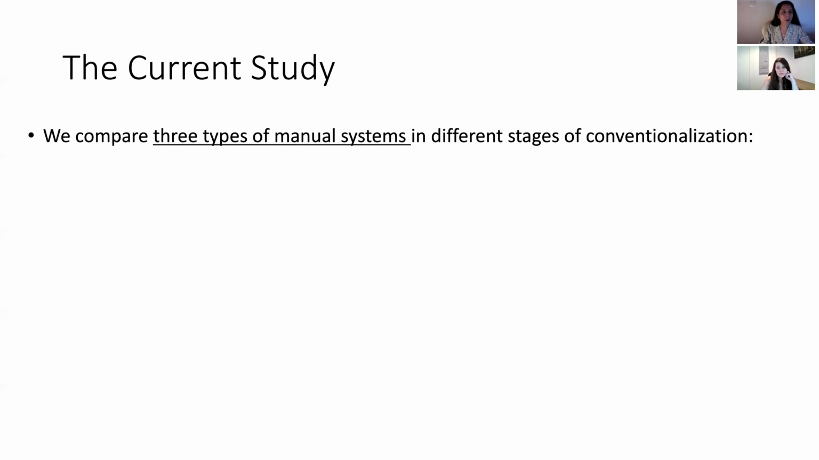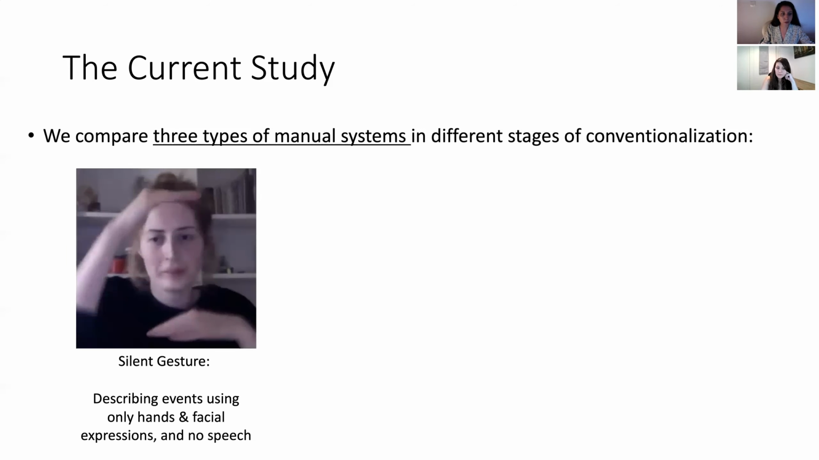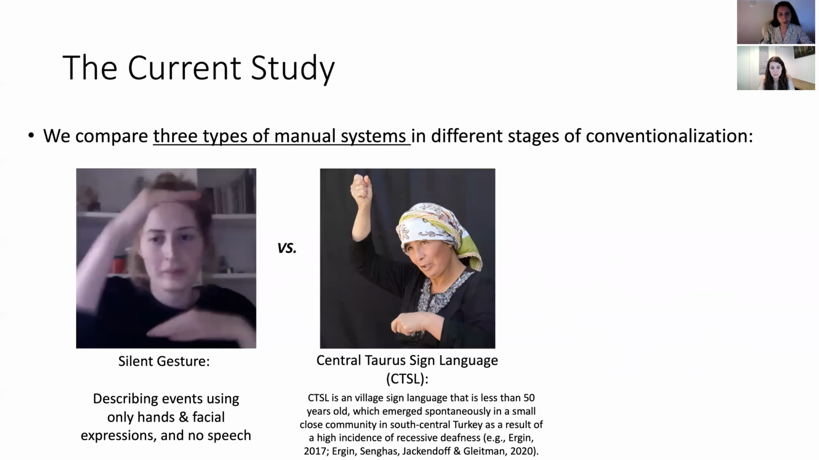So here, we compare three types of manual systems in different stages of conventionalization. The first one is silent gesture. It's a paradigm in which the participants describe events using hands only and facial expressions, but using no speech. And the second type of manual system we have is an emerging sign language, Central Taurus Sign Language.